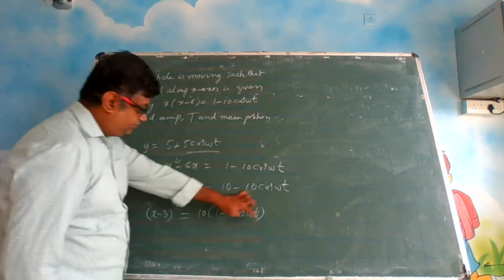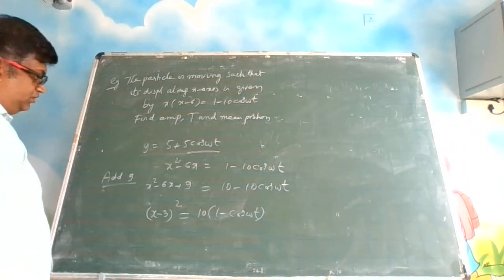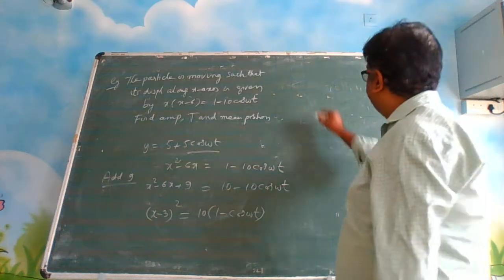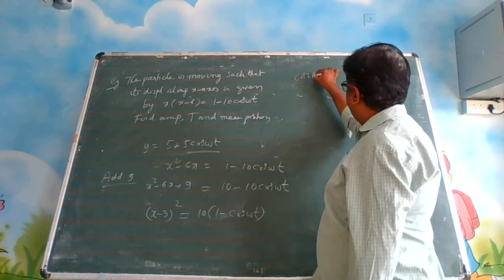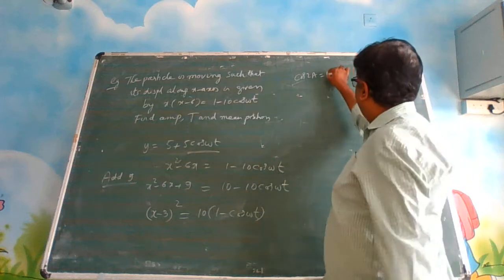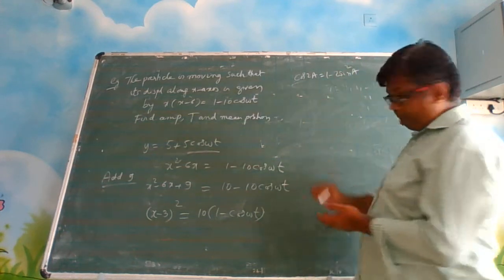So basically we have to convert this whole stuff into a single sine function. So 1 minus cos omega t means, can we use our cos 2a formula? It is 1 minus, so can we use 1 minus 2 sine square a? Can we use this identity?